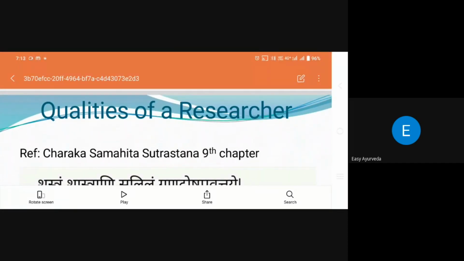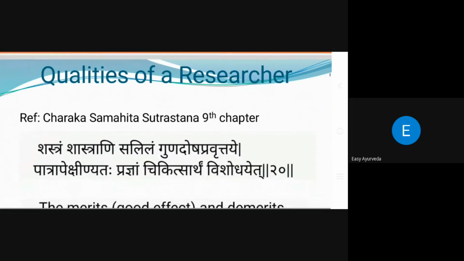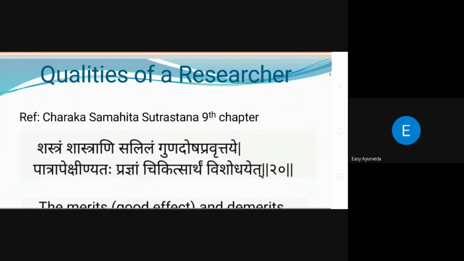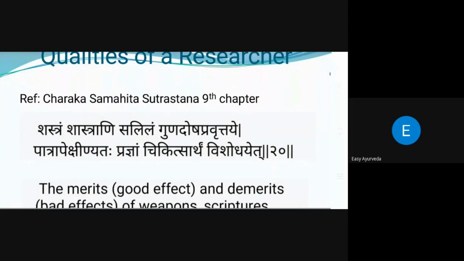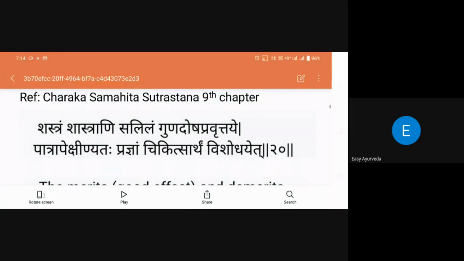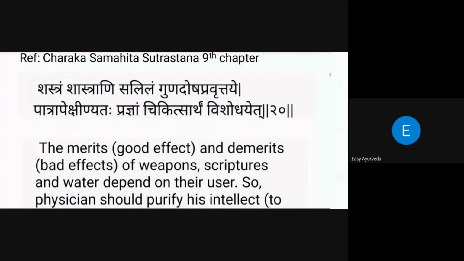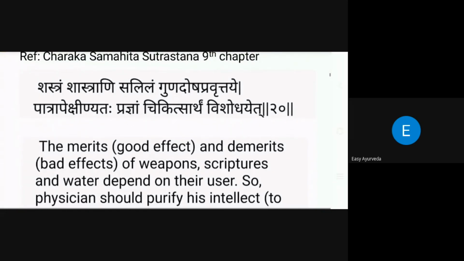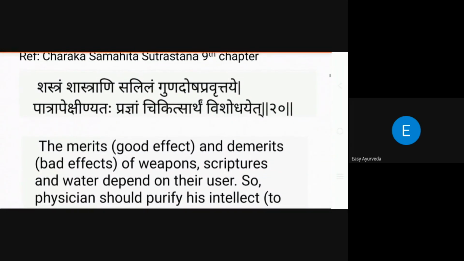So I want to prove that research is mentioned, meaning how our Acharyas mentioned, first they are going to be selecting the researcher himself. If you want to do any research, you should have some proper qualities in him. Then only he can be a good researcher. For that purpose, in Charaka Sutrasthana 9th chapter, some qualities have been mentioned for a Shishya, a Vaidya, a researcher. That is Shastram.